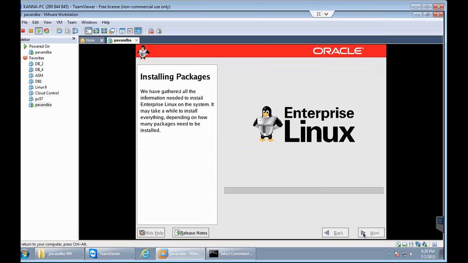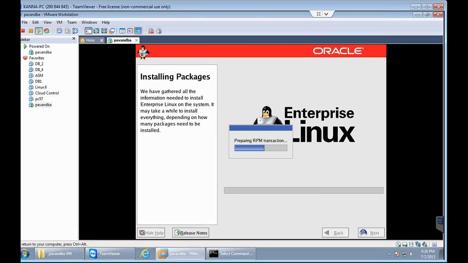And once again next, and that's it. It will start your installation process. And once your installation is completed, then at the end of the installation it will ask for a reboot, and just go for a reboot, and your Linux installation is ready.